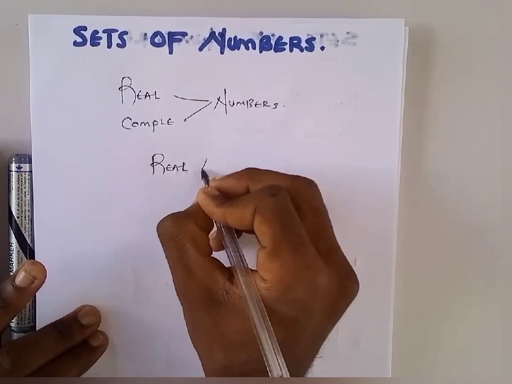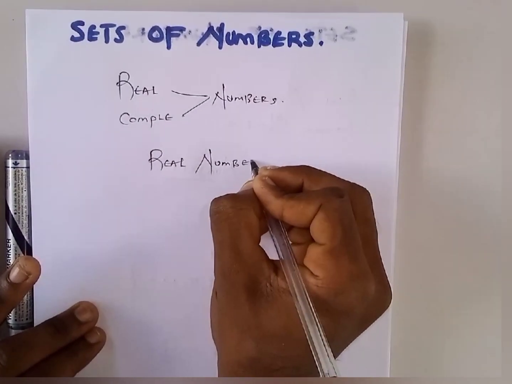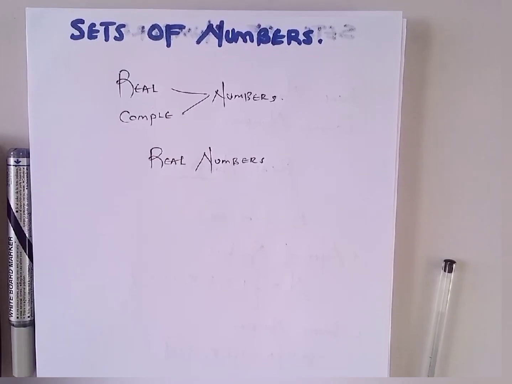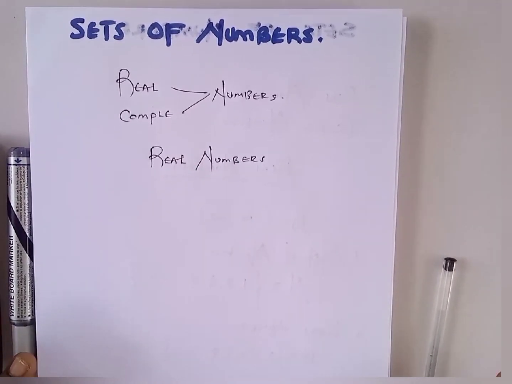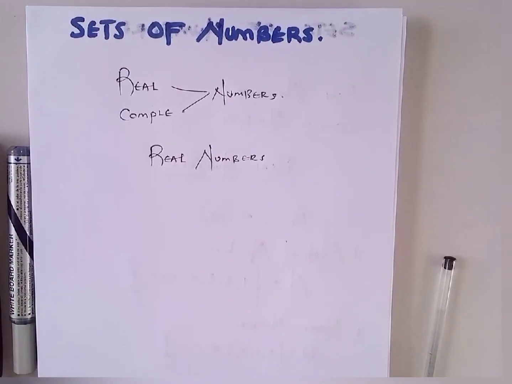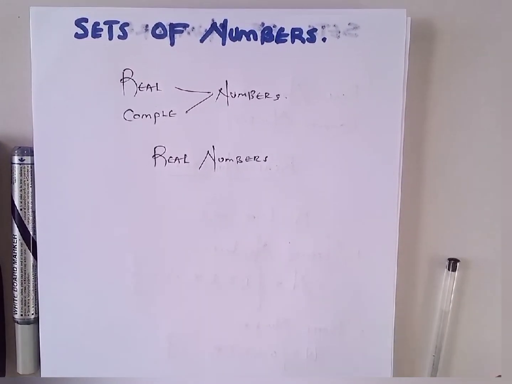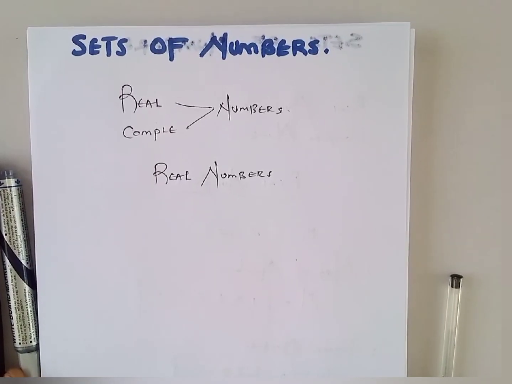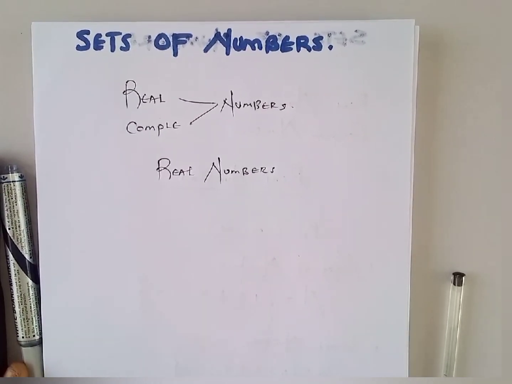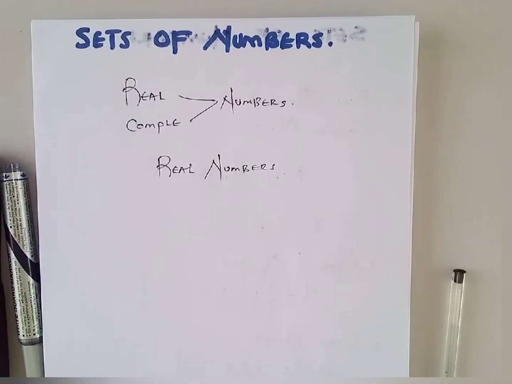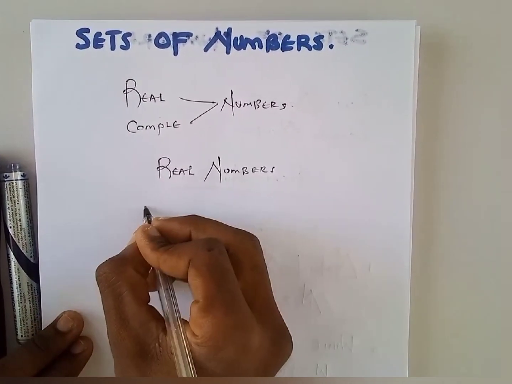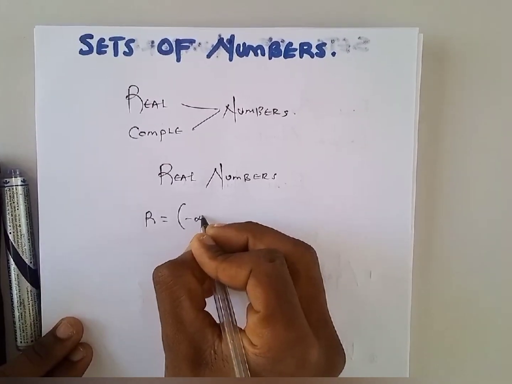Now, what are real numbers? Someone would love to know what real numbers are. Real numbers are simply values that represent a point along a line, or simply values that can be represented along a number line running from negative infinity to positive infinity. So when we look at all these numbers that can be represented along a number line, we realize that all these numbers belong to real numbers, okay? There can be different classes of these numbers, but the fact is these real numbers are going to be running from negative infinity to positive infinity.